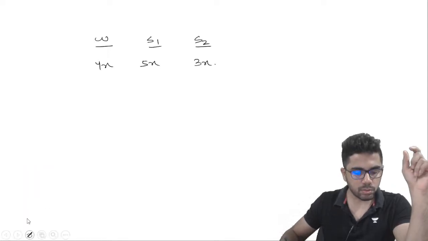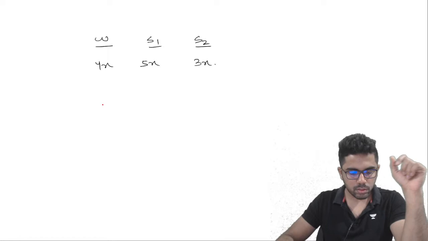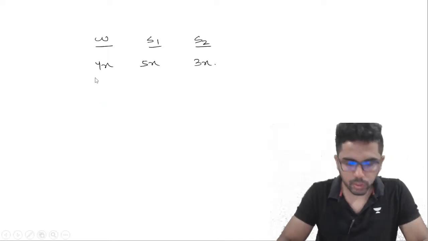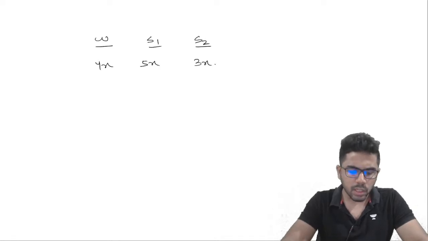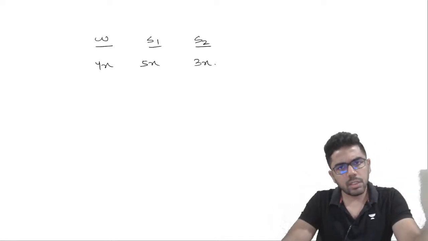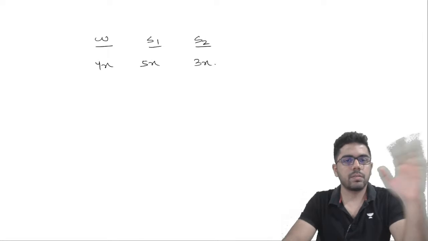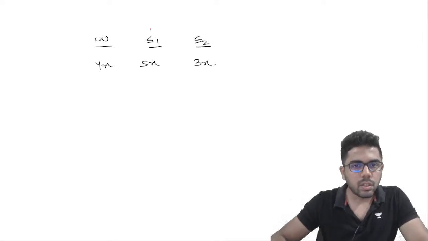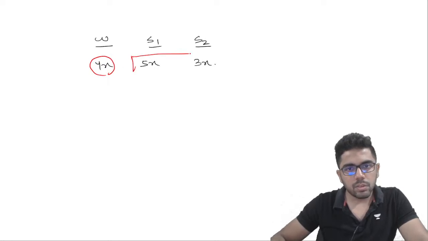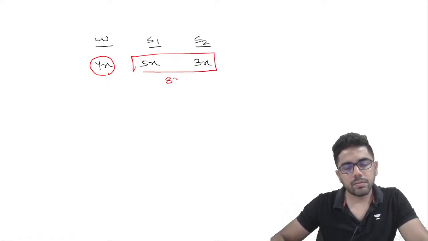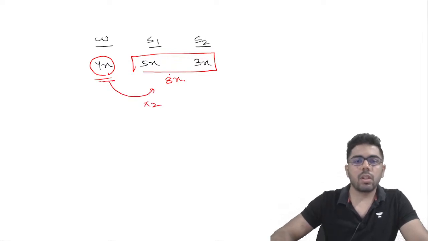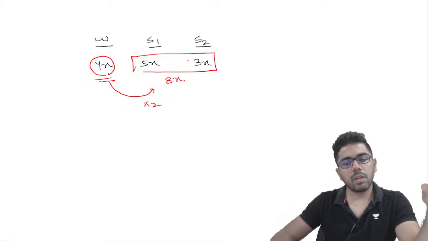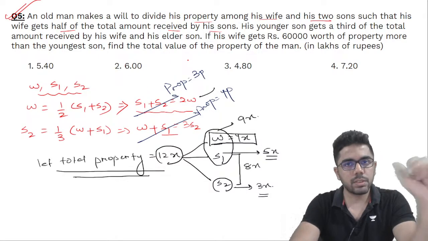So the first equation that was there. The grape question got a little overhead. Okay, I'll repeat the grape question, Srijit, at the end of this question. It's fine, anything you find a little difficult, please feel free to ask. Now, wife is 4x, son 1 plus son 2 is 8x, so wife is getting half of what the two sons have received.